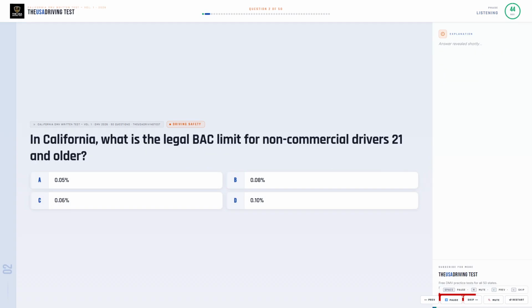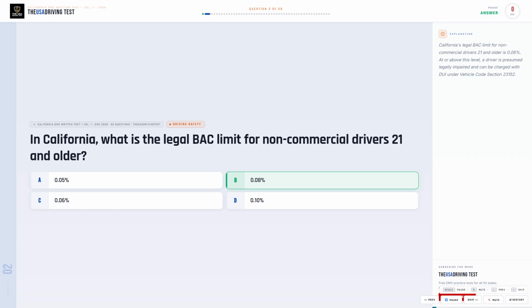In California, what is the legal BAC limit for non-commercial drivers 21 and older? Option A, 0.05%. Option B, 0.08%. Option C, 0.06%. Option D, 0.10%.